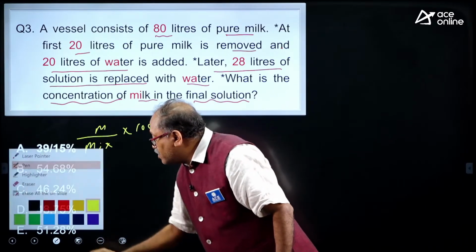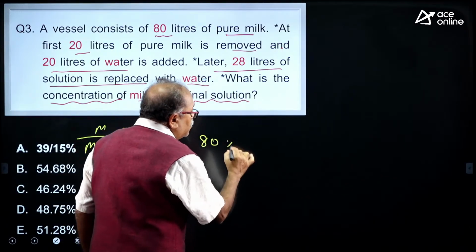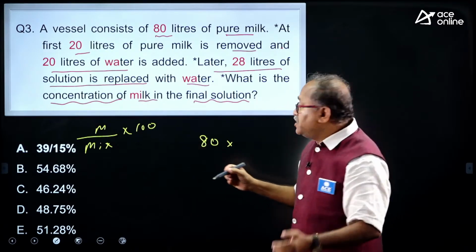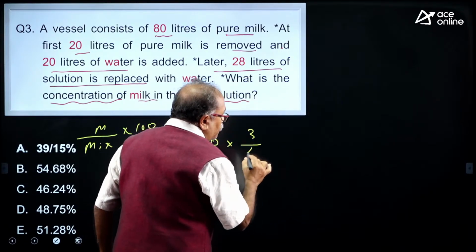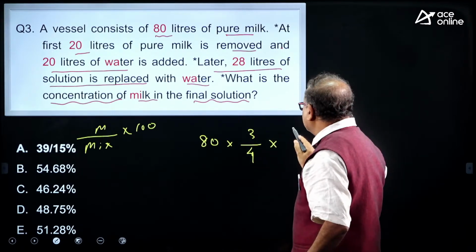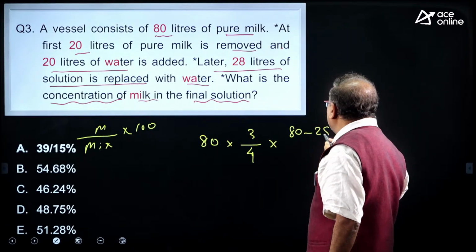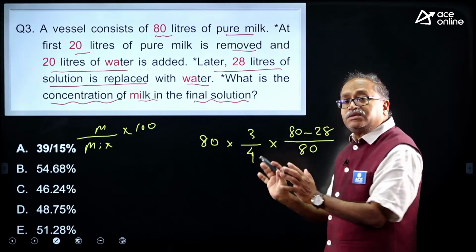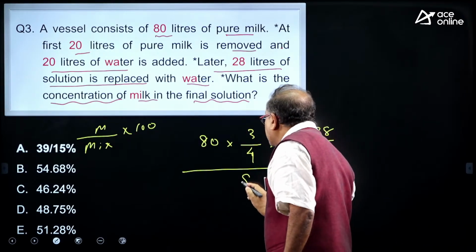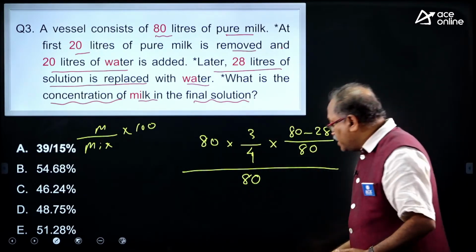Now, I will start working on this particular question. Initially 80 liters is the milk. Out of 80 liters you have taken out 20 liters, that means you have taken 1/4, that means 3/4 is left, that is 3/4 of 80 liters is left. Then again you have taken 28 liters. So, the total is 80 liters because you have replaced this by water. So, 80 minus 28 over 80, this is the milk, the numerator, by mixture, and the mixture is how much? The total mixture remains the same as 80 because it is a replacement, that is all. So, you are getting the answer.